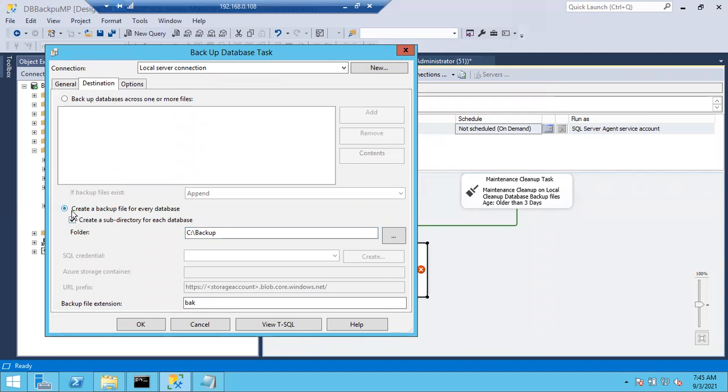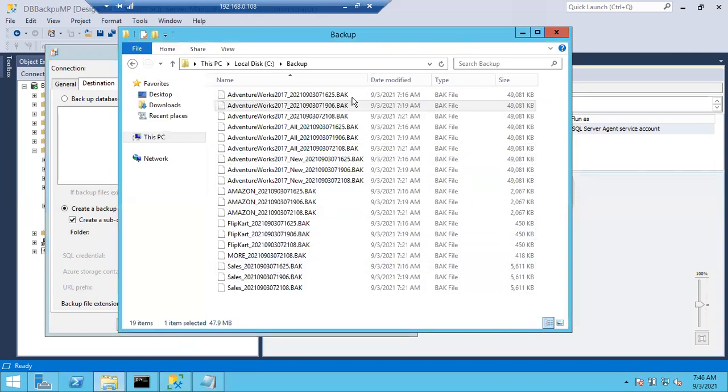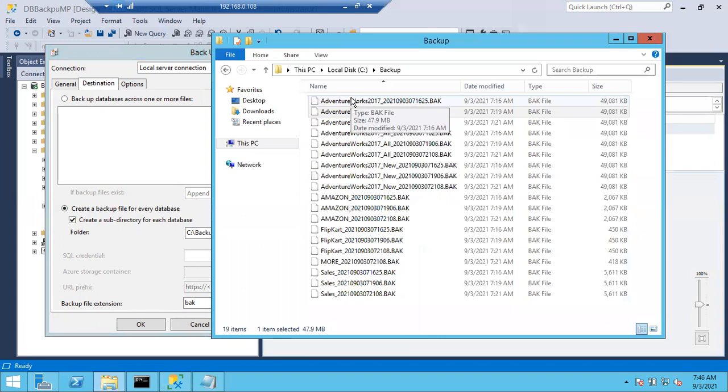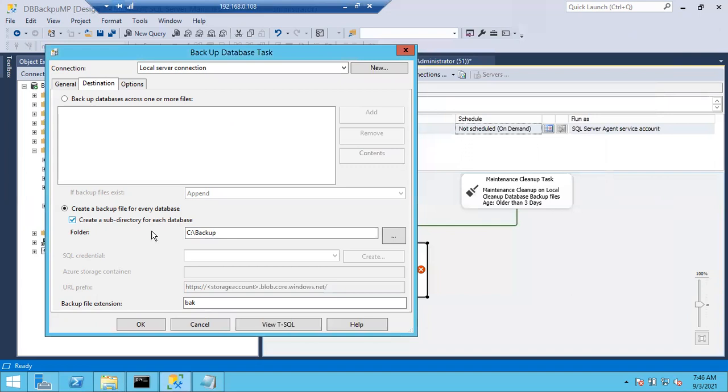So if you choose this option, create a subdirectory, then for the master database, see here, you can directly see the backups here. Once you run this maintenance plan, it will create a master folder, and inside the master folder you can see the master database full backup. It will create a model folder, and inside it the full backup files. So if you choose this option, the backup extension would be BAK only, and click OK.